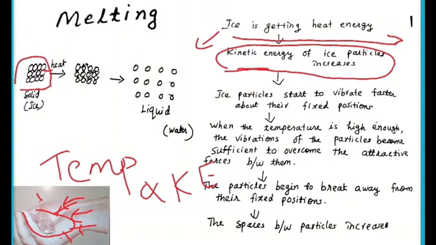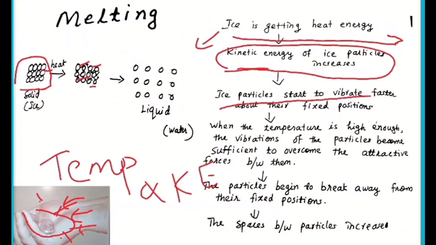If the particles are getting more kinetic energy, what will be the results? Ice particles start to vibrate faster about their fixed position. So these particles are getting more and more heat. As a result, the temperature increases. When temperature increases, the kinetic energy increases. When kinetic energy increases, the movement will increase. The movement will increase means initially they are only vibrating. When they get more kinetic energy, they will vibrate much faster. That is, the speed of vibration increases.